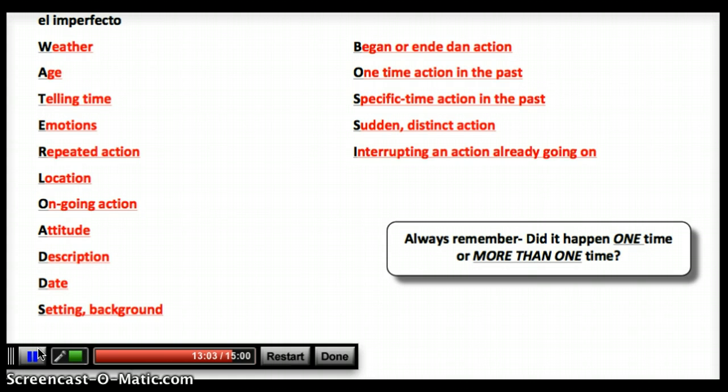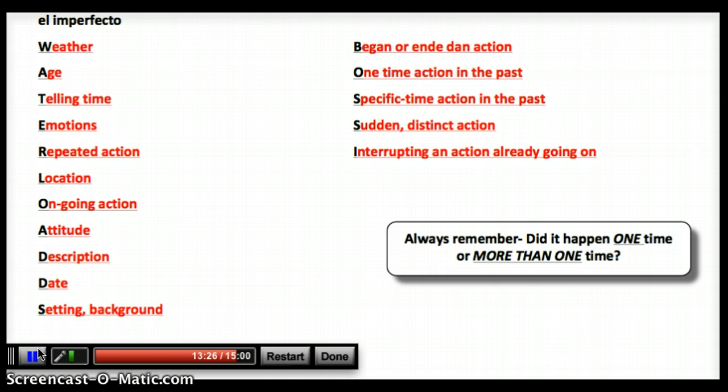Location. I'm describing a location, and again, I have to think of it as that thing was there forever. So, estaba al centro de la ciudad, like it was in the center of the city, right? Ongoing action, this is the one I was talking about earlier, like estaba hablando por teléfono cuando de repente oí un ruido.